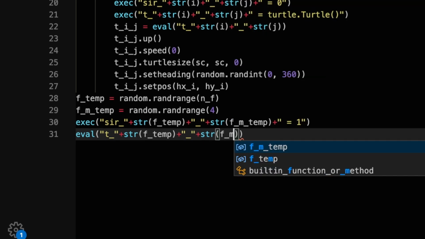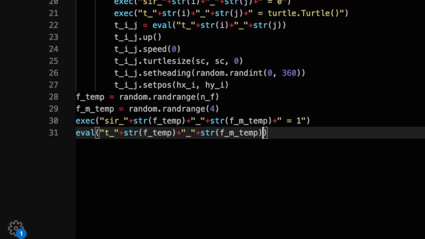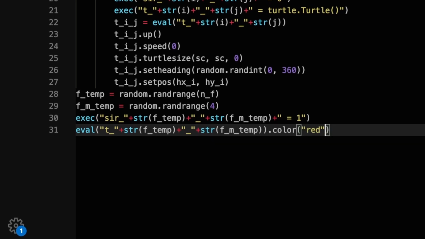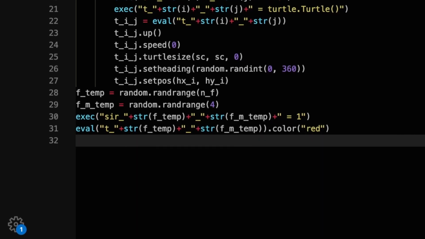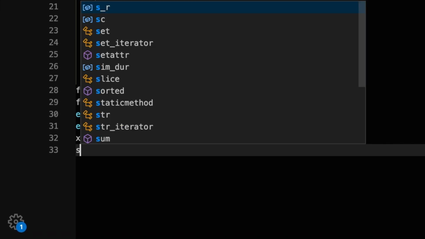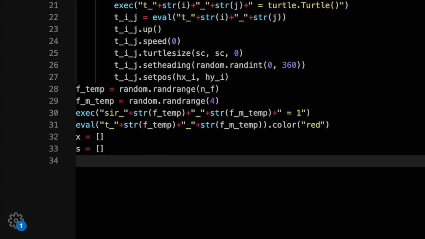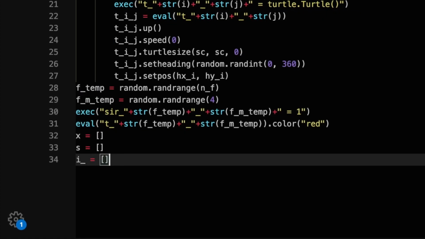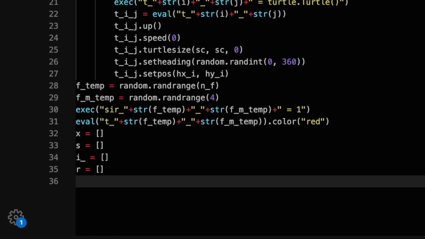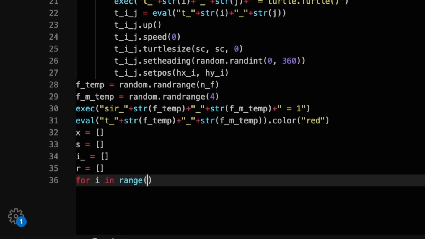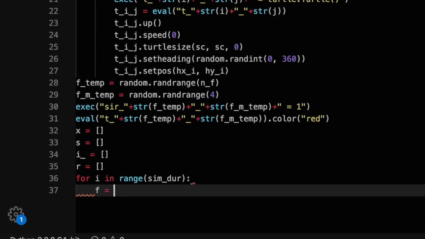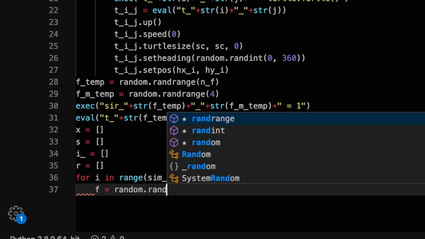We may want to make it face a random direction so that all turtles don't go in the same direction when the simulation starts. We'll use the setHeading command for that. Then we can put our turtles at their homes using the temporary hx_i and hy_i variables that we have defined previously. This will be enough to initialize our model, but in order to have it simulate an epidemic, we must also define these turtles' behaviors, or pandemic.